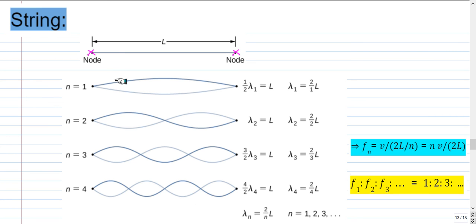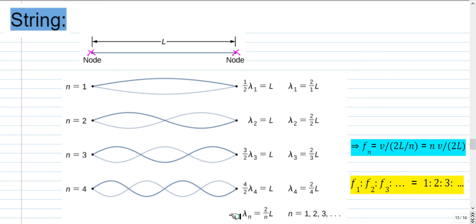So this variation from 0 to 0 of a sine wave corresponds to half the wavelength. So half wavelength equals the length of the string L. This corresponds to a full sine wave of length, the wavelength. So here lambda equals the length of the string, and one loop corresponds to half wavelength, 0 to 0, and this 0 to 0 is also half wavelength, and this also half wavelength. So there are three loops here. So 3 times half wavelength is the length of the string, and here 4 times half wavelength is the length of the string. And for n equal to n, there will be n loops.